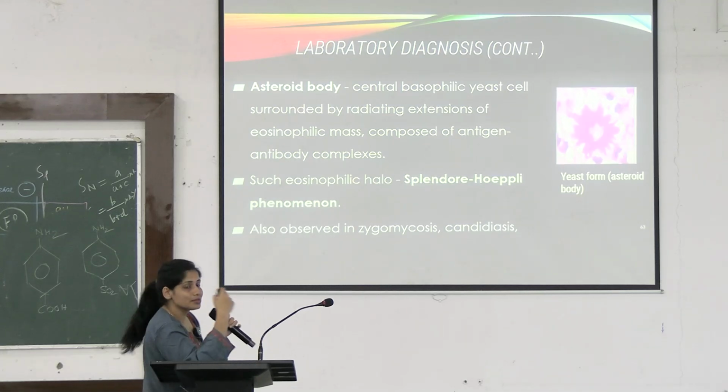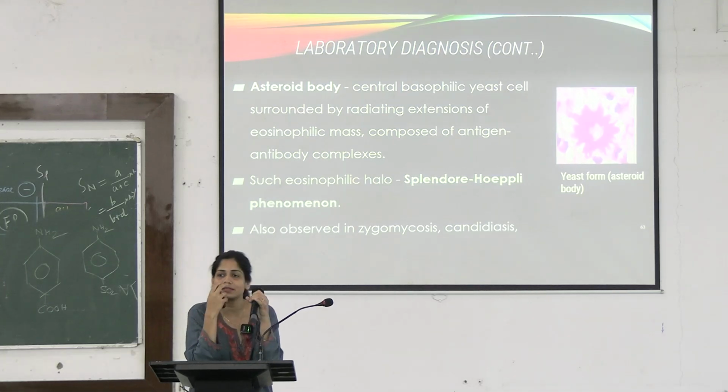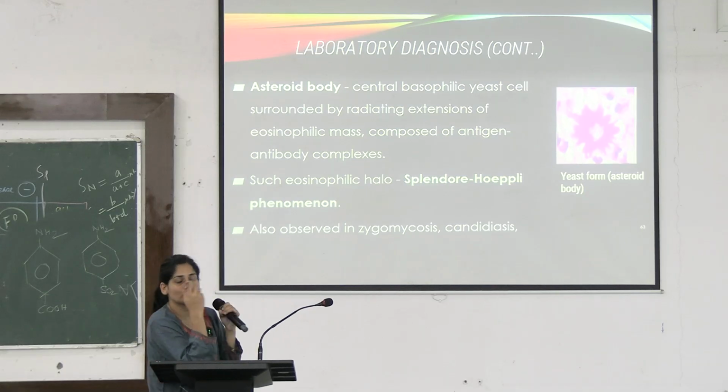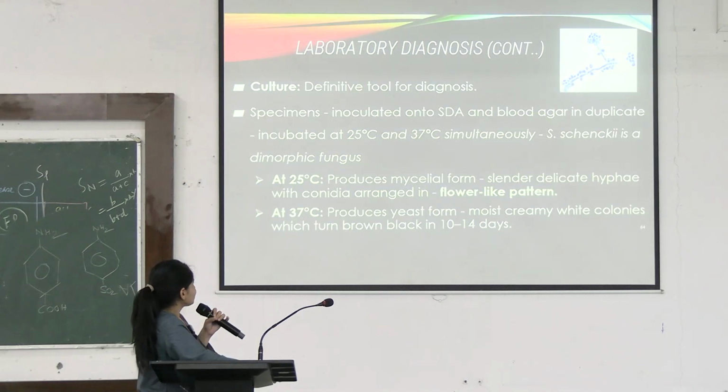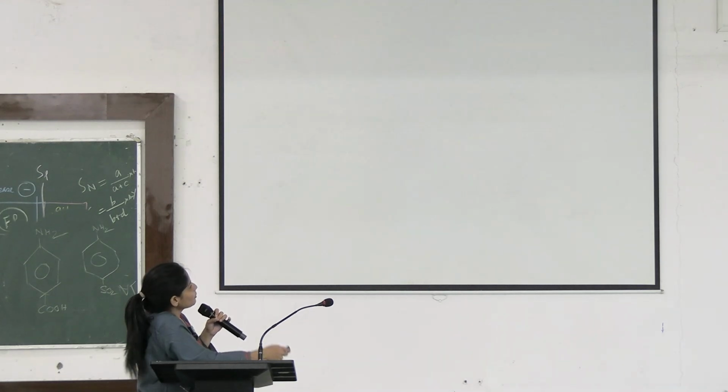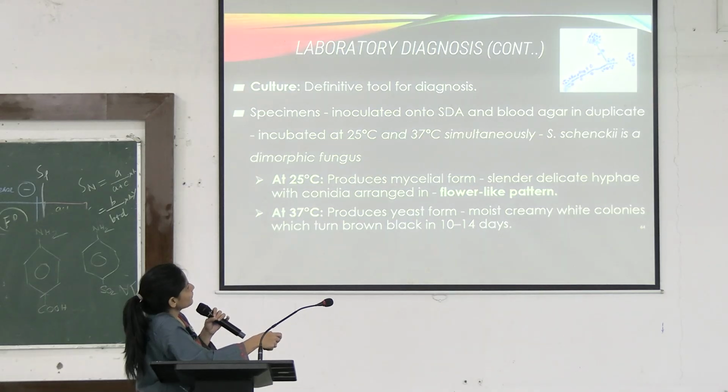Where else can you see this? You can see this in candidiasis and zygomycosis. What is zygomycosis? Infection caused due to Mucor and Rhizopus. This is how it grows on SDA, the typical flower-like pattern.